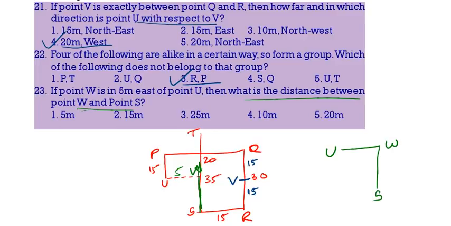Now this distance we need to find. U to W is 5 meters, and W to S is how many meters? 15 meters. The distance between W and S is 15 meters. 15 meters is the correct answer. 2 is the correct answer. Next one.